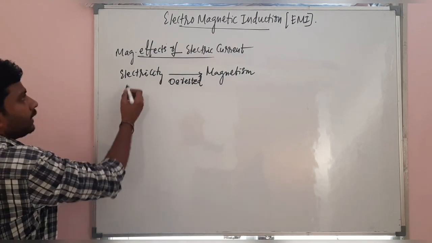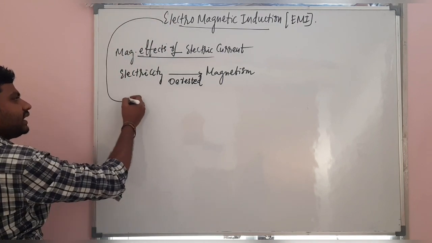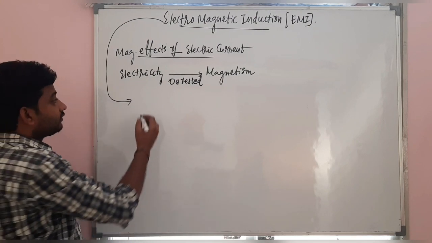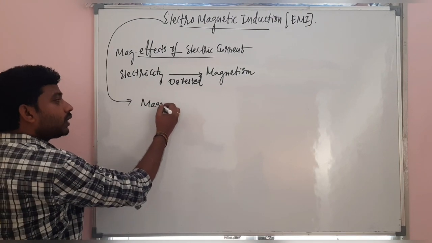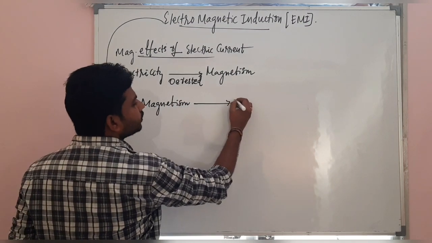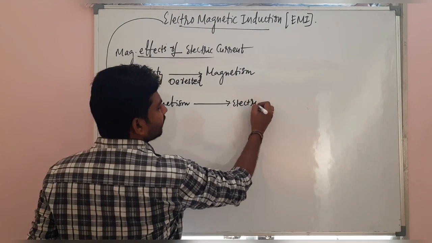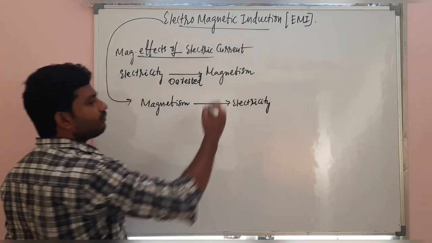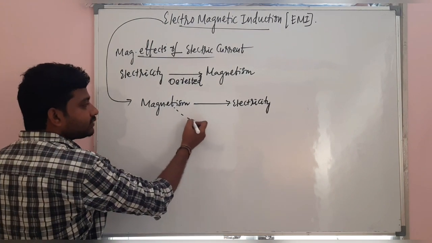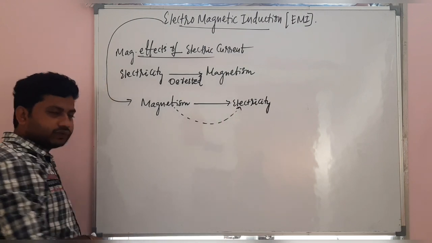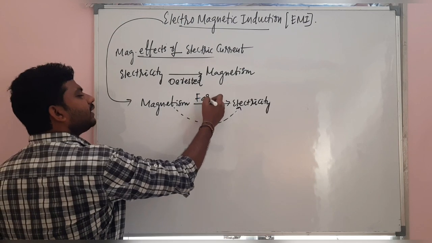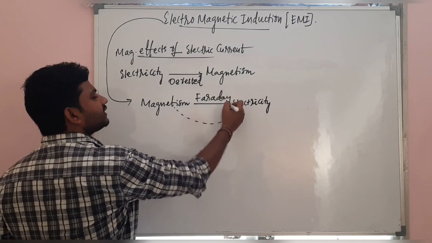Now, this electromagnetic induction is exactly the reverse process of this. The reverse process means, how can the phenomenon of magnetism produce electricity? It's so simple, right? So from magnetism, how can electricity be produced? This phenomenon was first developed and discovered by the scientist called Faraday.